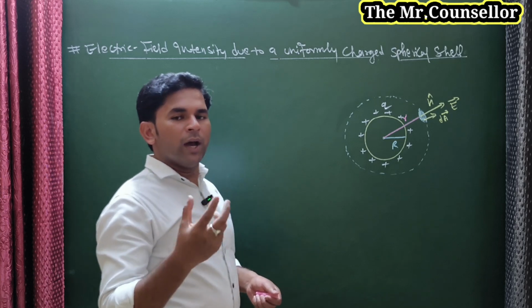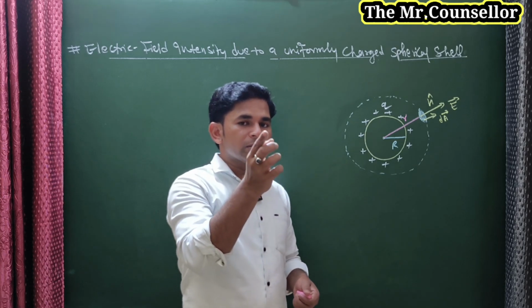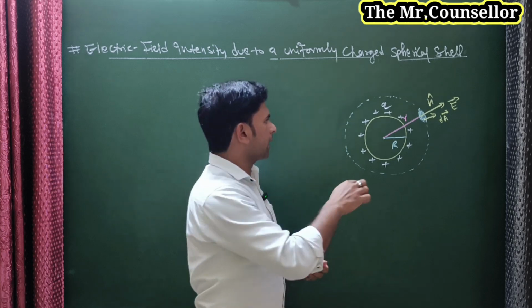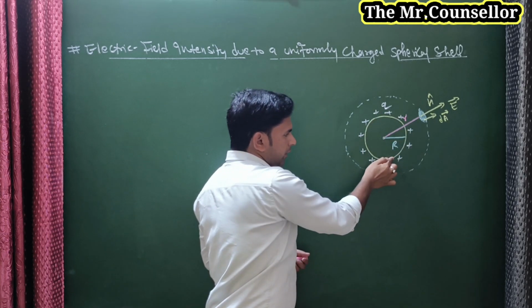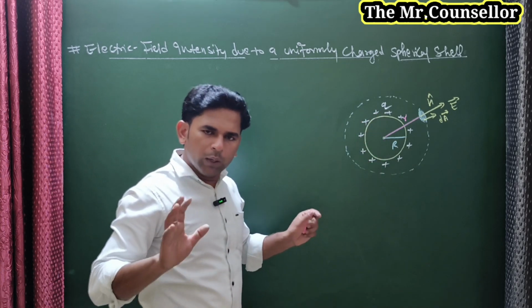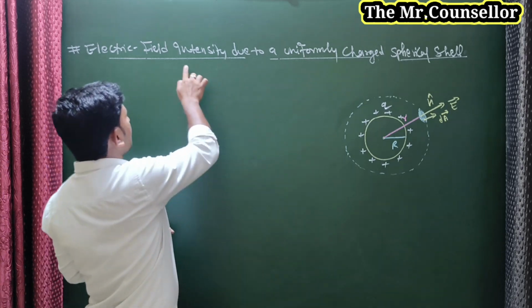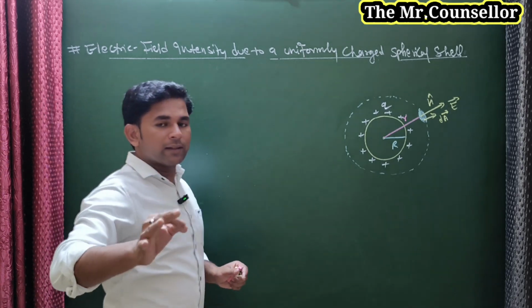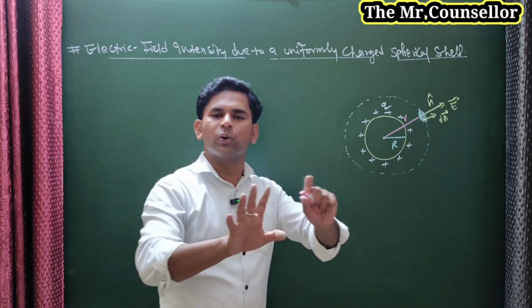It means if you have a spherical shell, that is, a complete surface, and on this surface the charge is equally distributed, we need to find the electric field intensity. They will say electric field intensity, or they will say electric field. Both are similar. There is no difference.